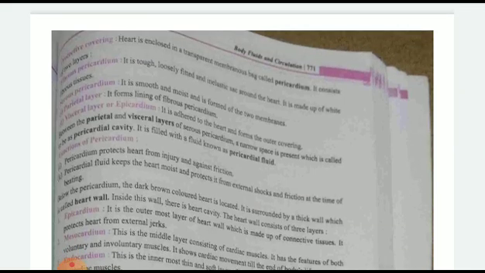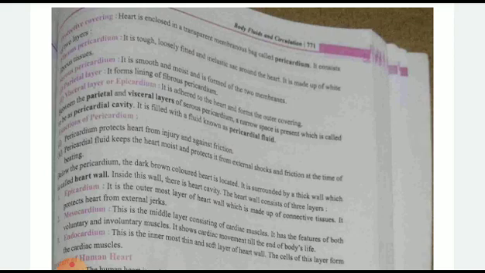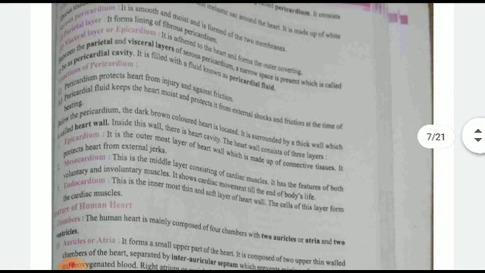Then protective covering. The heart is enclosed in a transparent membranous bag called the pericardium, of two layers. Fibrous pericardium is there and serous pericardium is there. It is smooth and moist, formed by two membranes, parietal layer and visceral layer. Parietal layer is the fibrous pericardium and visceral layer is the outer covering. Function of pericardium: pericardium protects the heart from injury and friction. It is also responsible for keeping the heart moist and protected.